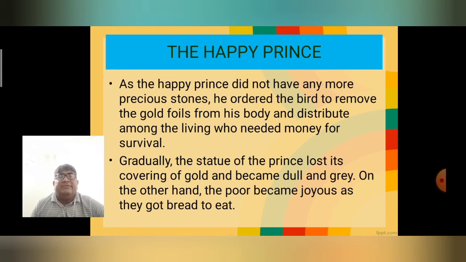On the other hand, the poor became joyous and they got bread to eat. The poor people, after getting these golden foils, golden leaves, became happy. They enjoyed a lot and they got their bread to eat. So, we have to help others in some way or the other. No doubt we are having money, but as much as we can, we have to help others. So that is our humanity. That is our kindness. We have to be kind with others.